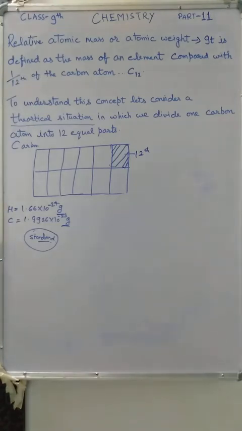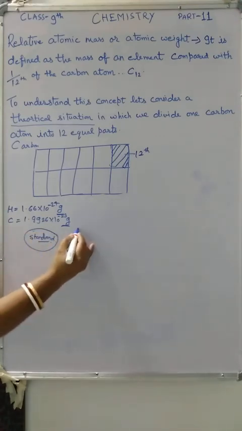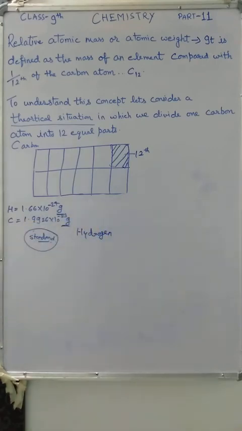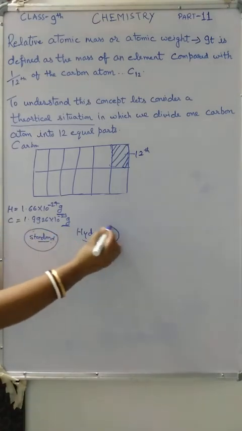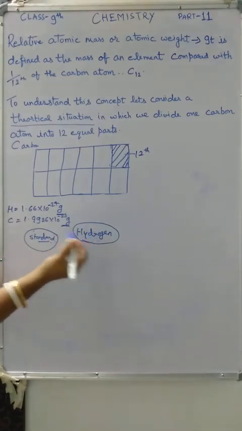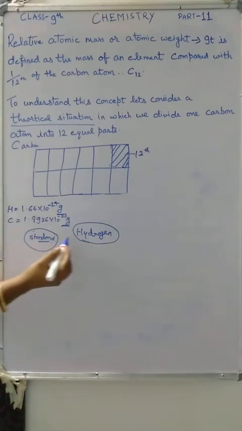In the beginning, the mass of the hydrogen atom was chosen as a unit and the masses of other atoms were compared with it. So in the starting, the scientists had taken hydrogen as the standard atom, and the masses of other atoms were compared with hydrogen only. Why did they take hydrogen? Because hydrogen is the lightest element.